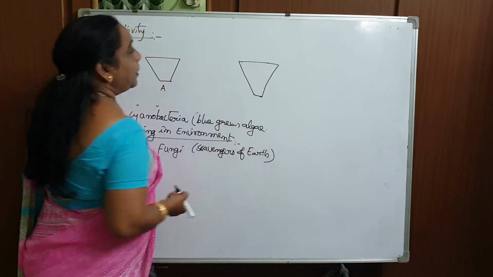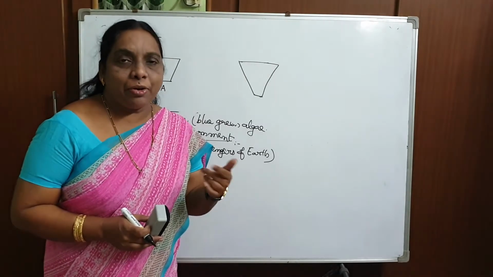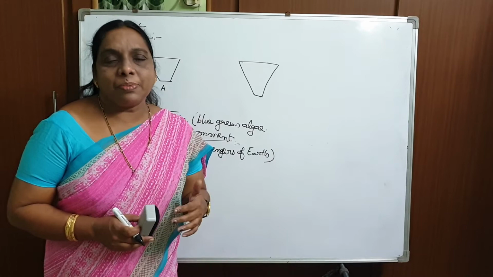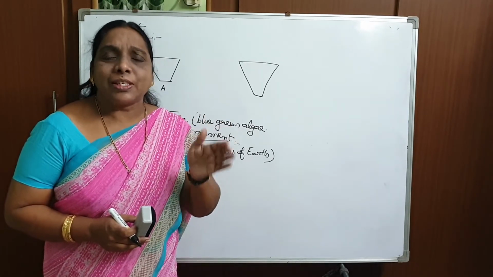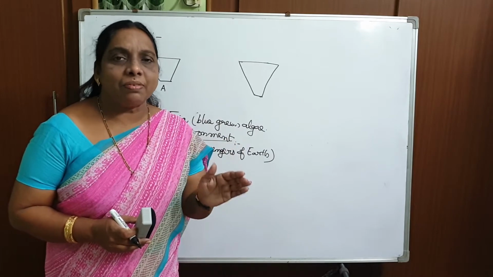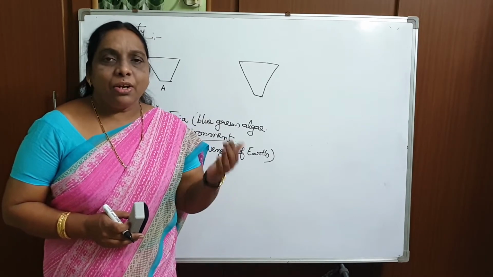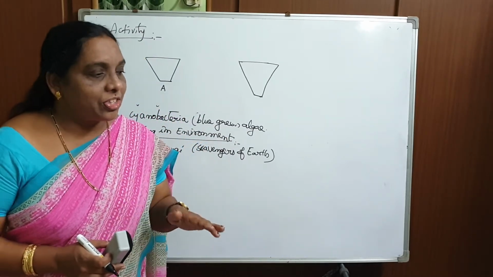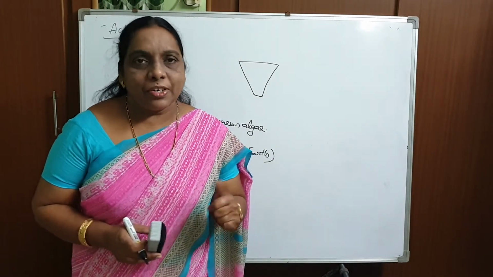Maybe you remember the words degradable substances, biodegradable substances, non-biodegradable substances. Biodegradable substances are the substances which will become smaller or simple by the action of microorganisms. Non-biodegradable substances will not change by the action of microorganisms.